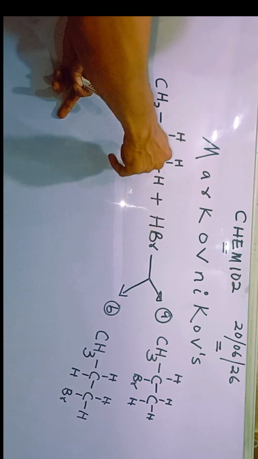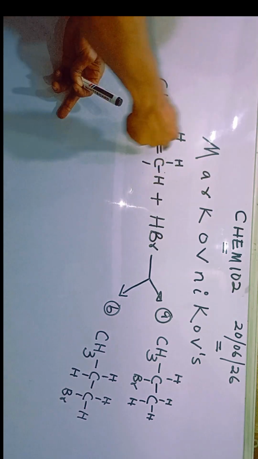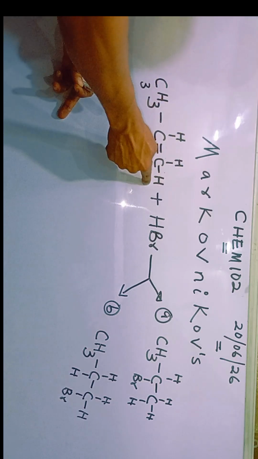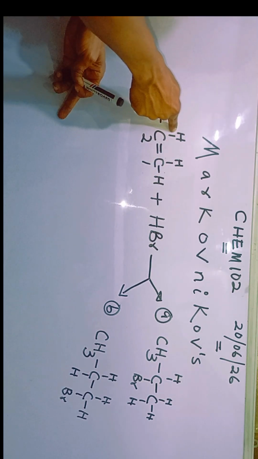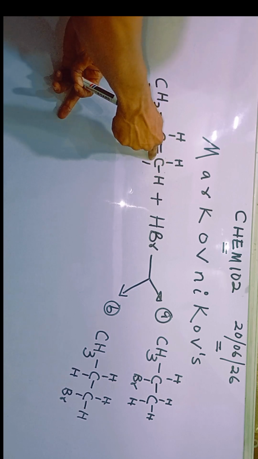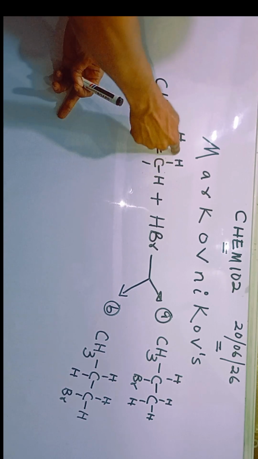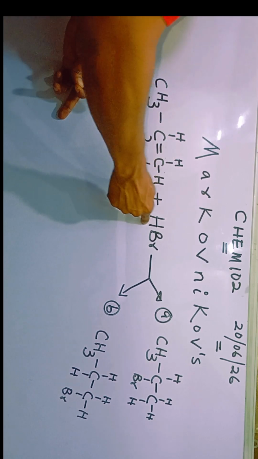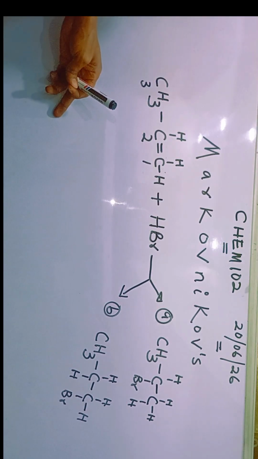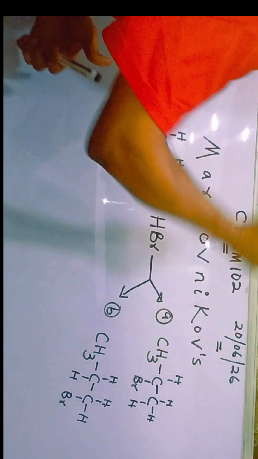That's why we say the rich get richer. This carbon atom here already has more hydrogen atoms. It has 2, but this one has 1. So when you're adding hydrogen bromide to it, it is still the same carbon atom that already holds more hydrogen atoms that will receive the hydrogen of the halide. That is Markovnikov's rule. So it will affect the type of product formed.